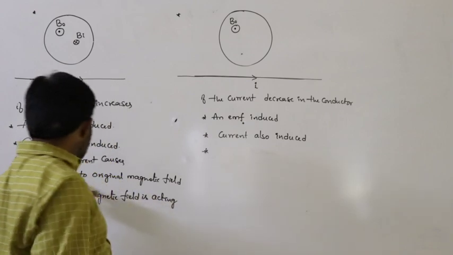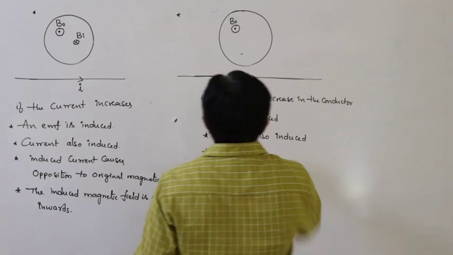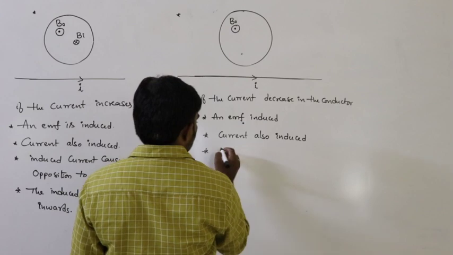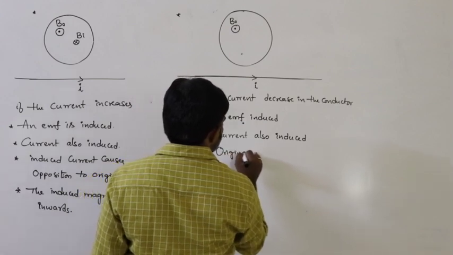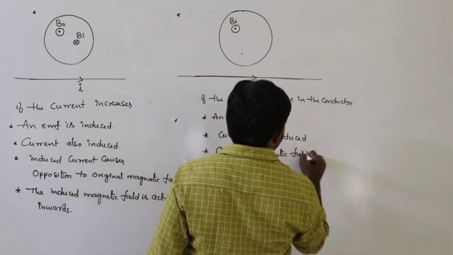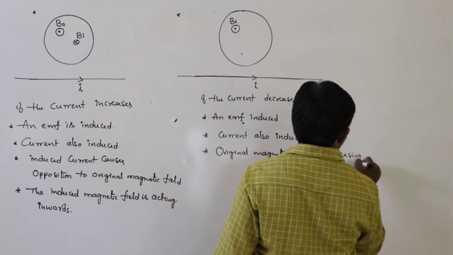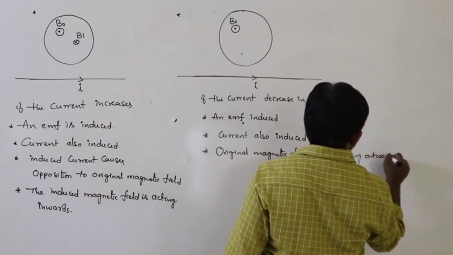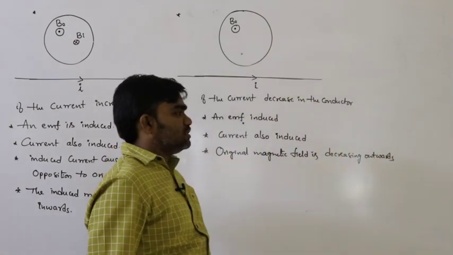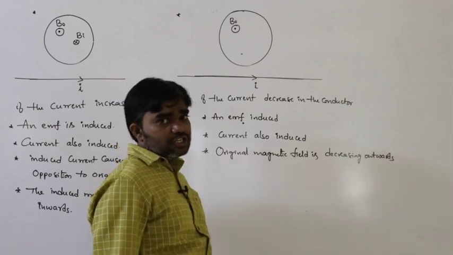The concept is that the induced current opposes the original magnetic field. What is the direction of the original magnetic field? The original magnetic field is outwards, but it is decreasing. It causes an outward magnetic field, but it decreases.